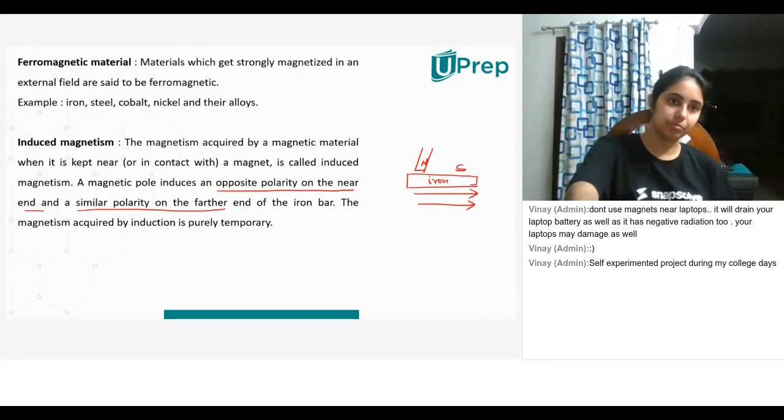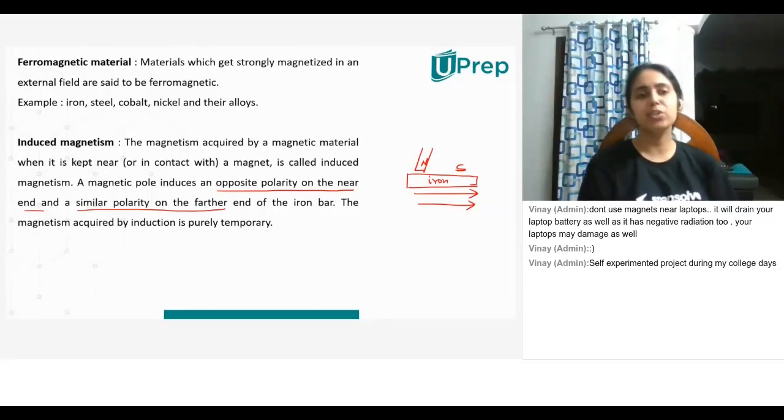Yeah, ma'am, I would like to know the last sentence. The magnetism acquired by induction is purely temporary. What does it mean? Meaning, whenever I induce magnetism in something, do you know what is the meaning of induce? Like giving it something inside. Very good. Yes. So whenever I induce magnetism or magnetic property in something, that induction is temporary. It will not make it a permanent magnet.